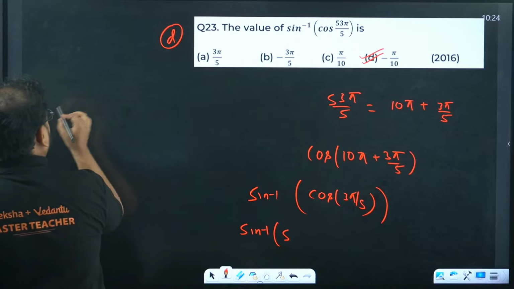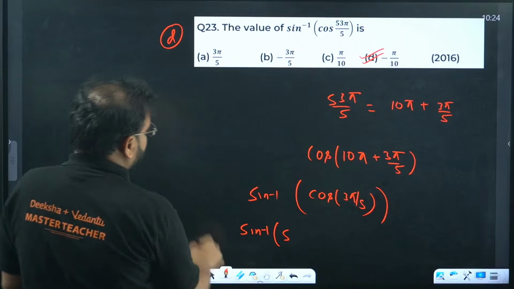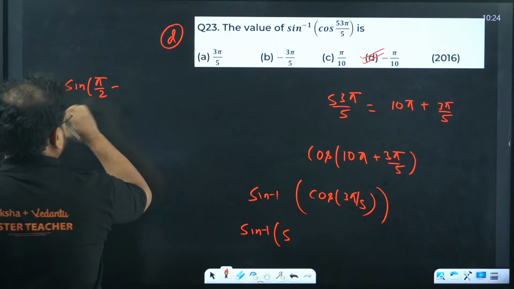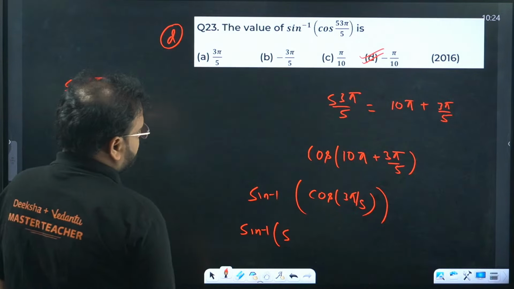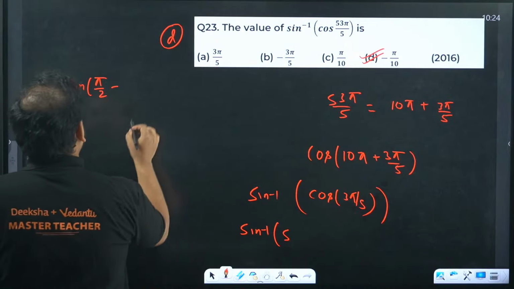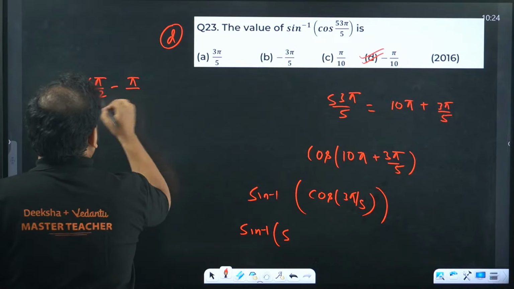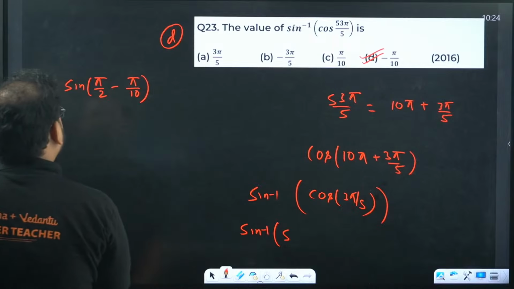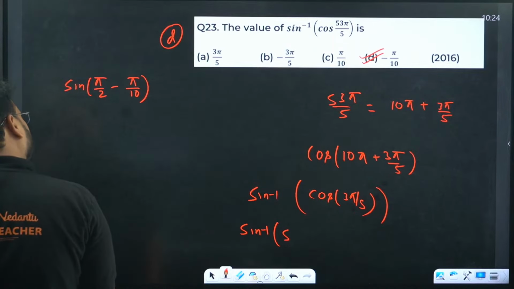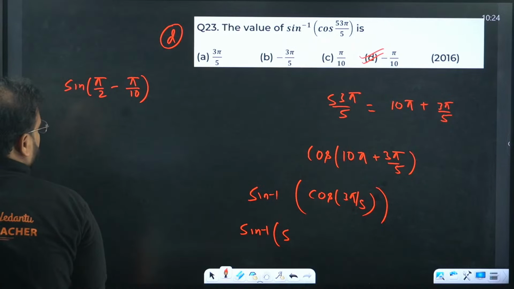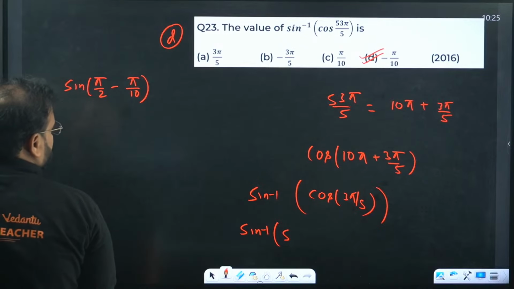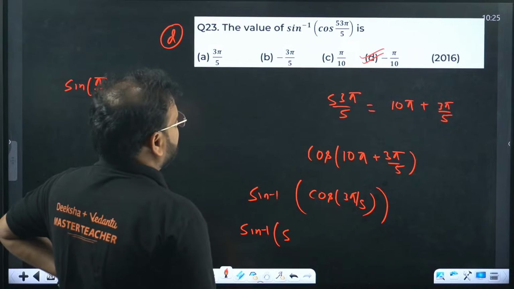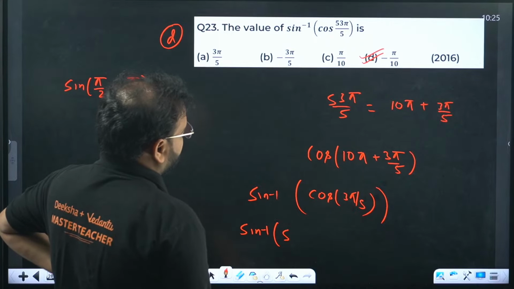I want to write this angle 3 pi by 5 in terms of sine. So I can write this as sine of pi by 2 minus what will give me this value? Pi by 2 minus pi by 10 will give me this. Please check. So we have 2 fives are 10 pi plus 3 pi by 5. That's correct only. And what is missing then? Please check. 3 pi by 5.